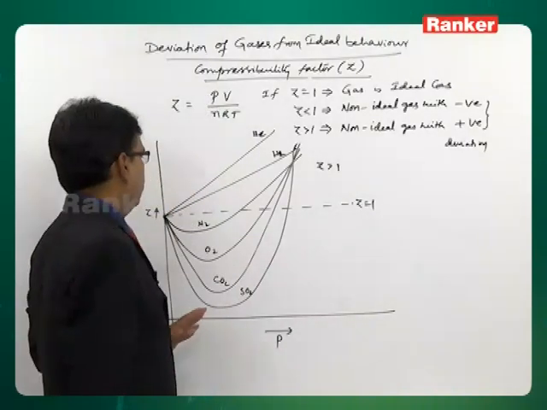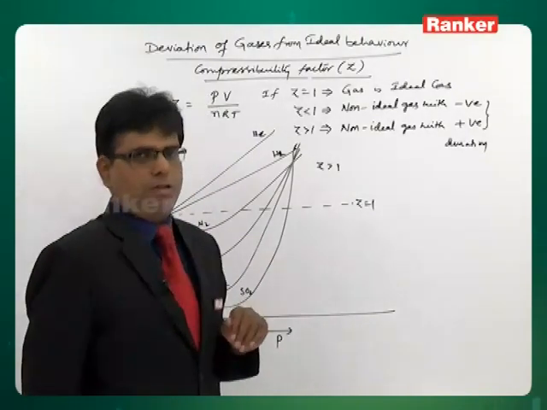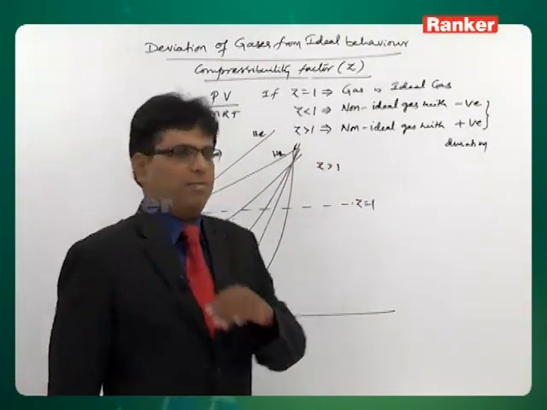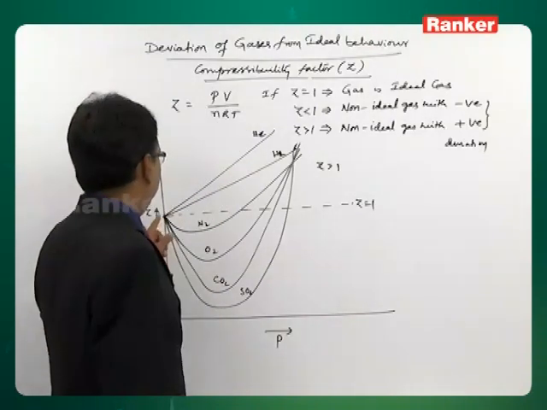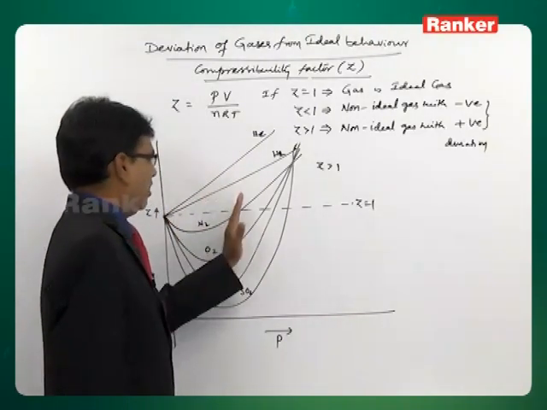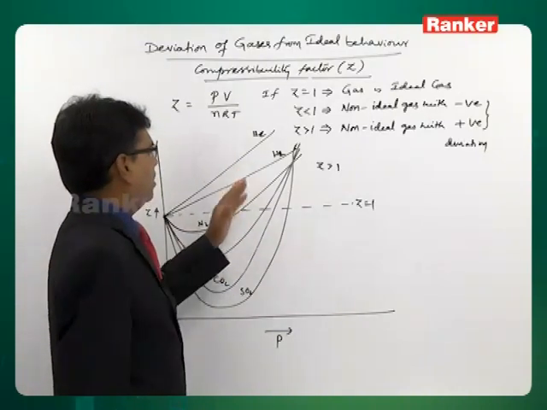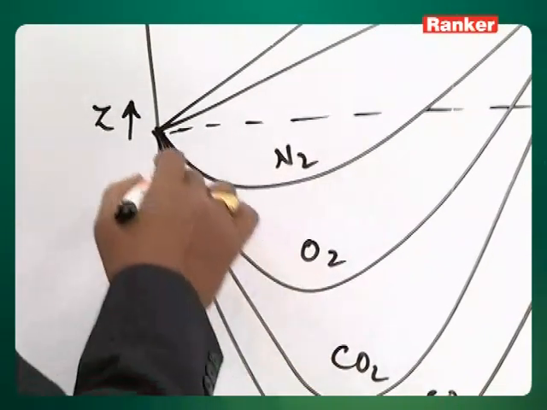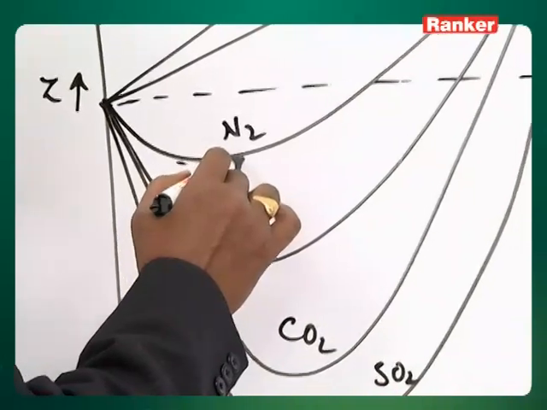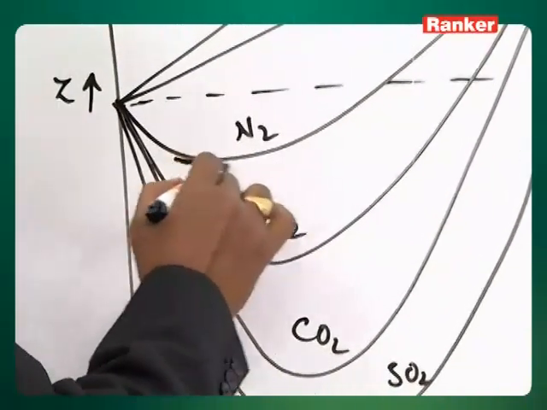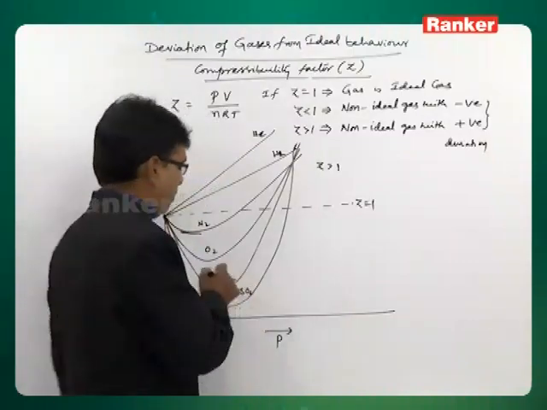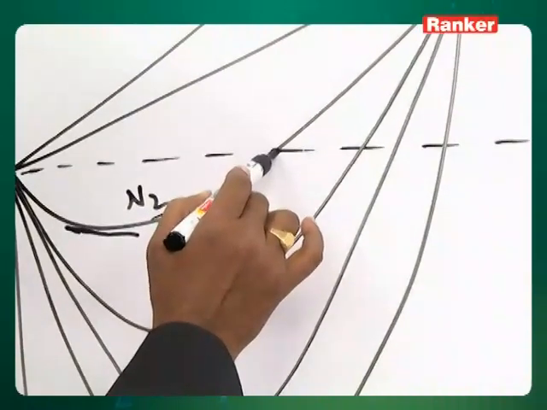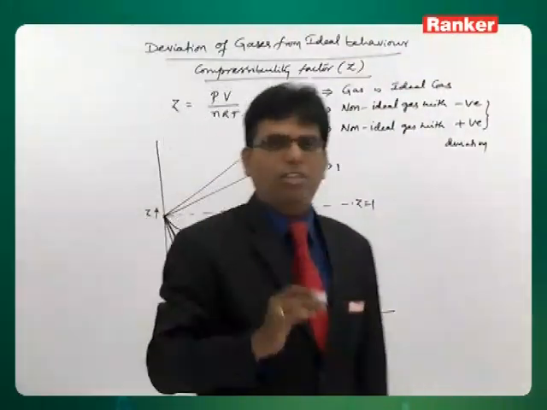Now, when you come to the other gases, nitrogen, oxygen, carbon dioxide, sulfur dioxide, methane, ammonia, all these gases are found to exhibit negative deviation at low pressure and positive deviation at high pressure. For example, for nitrogen, with increase in pressure, initially the extent of deviation is decreasing, meaning it is negative, reaching a certain minimum, and after that increase in pressure increases the deviation. It crosses from negative deviation to ideal behavior, and from ideal behavior to positive deviation.